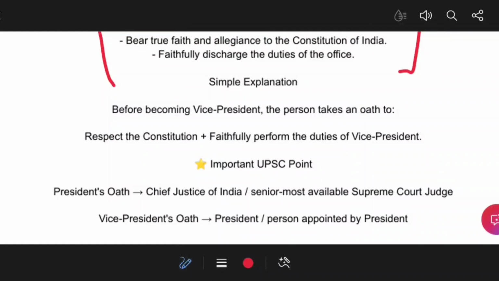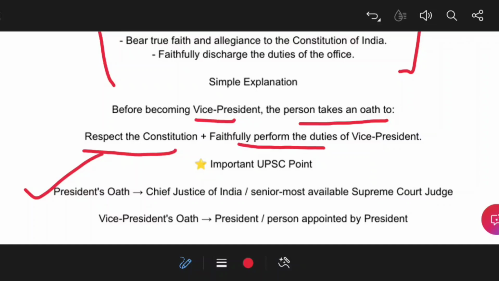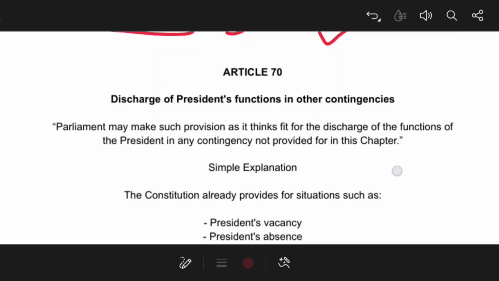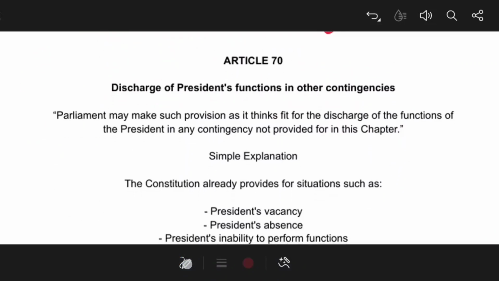Before becoming vice president, a person takes an oath to respect the Constitution and faithfully perform the duties. The president's oath is before the Chief Justice of India or the senior most available Supreme Court judge. But for the vice president, the oath is before the president or any person appointed by the president. This is the distinction between president and vice president.